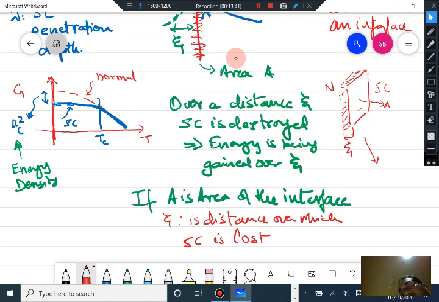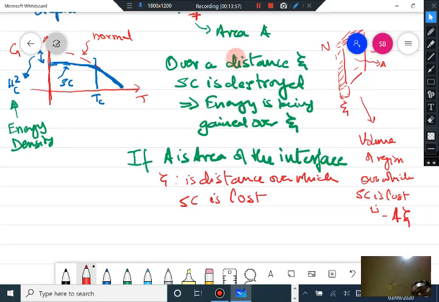So the volume of this region over which superconductivity is lost is A into xi.